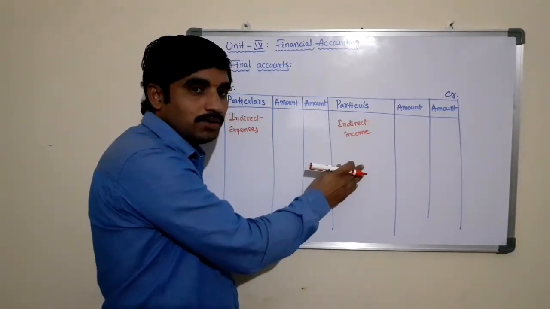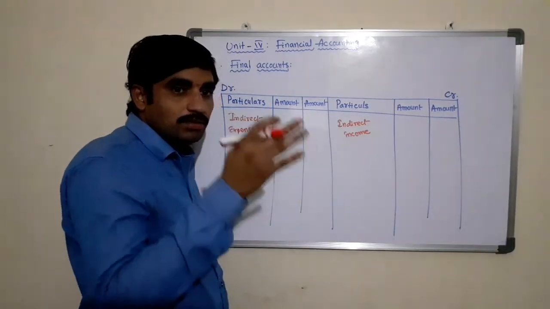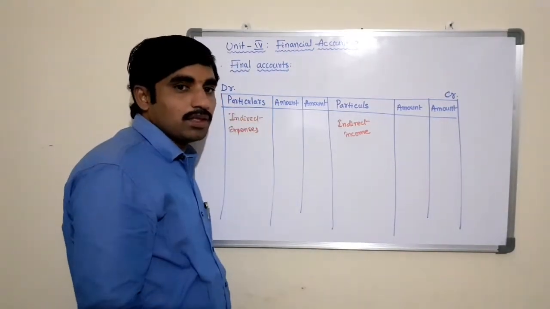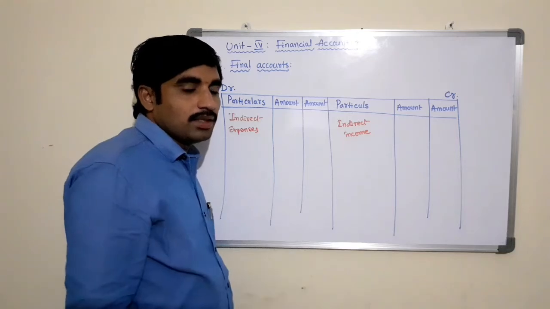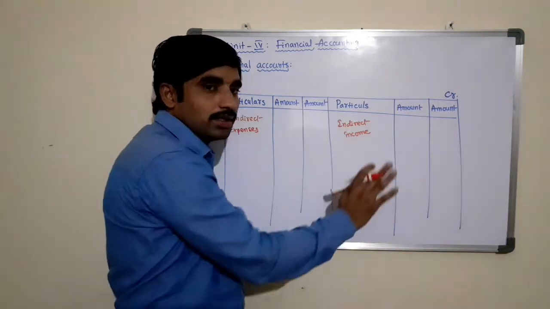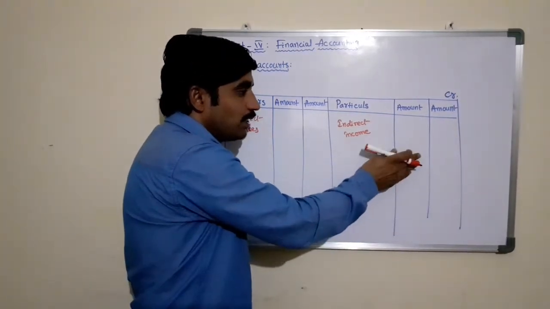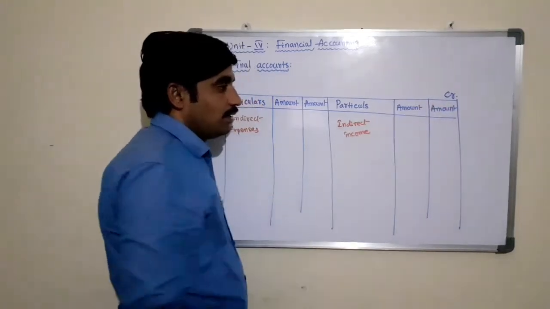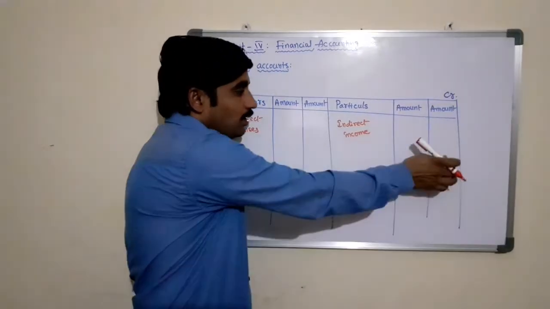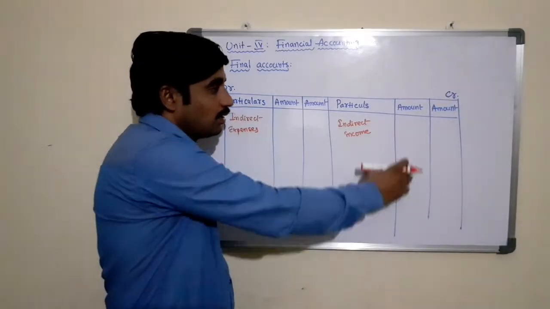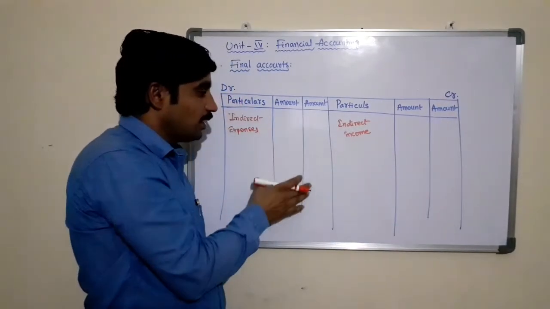If it is received in advance, that is income not relating to this particular period, which will be adjusted in the next accounting period, that we need to deduct here. So such adjustments will be done in the inner column. The net income will transfer to the outer column. So this is the credit column and this is the debit column.